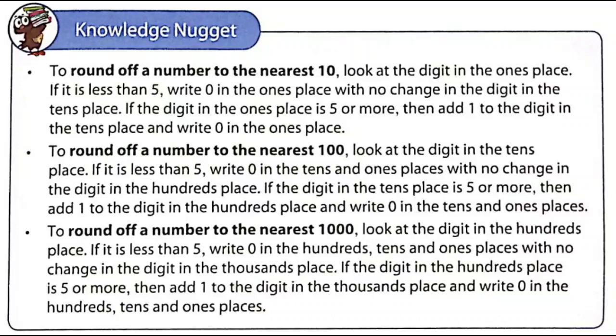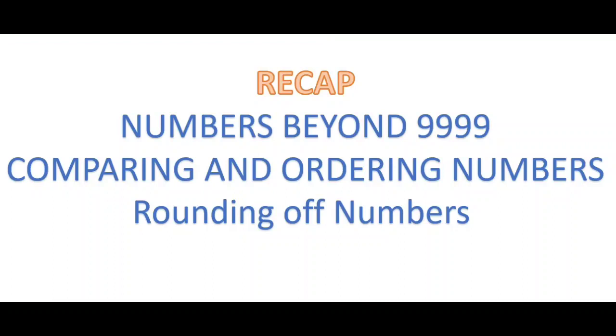Next, to round off a number to the nearest 1000, look at the digit in the hundreds place. If it is less than 5, write 0 in the hundreds, tens and ones place with no change in the digit in the thousands place. If the digit in the hundreds place is 5 or more, then add 1 to the digit in the thousands place and write 0 in the hundreds, tens and ones place.